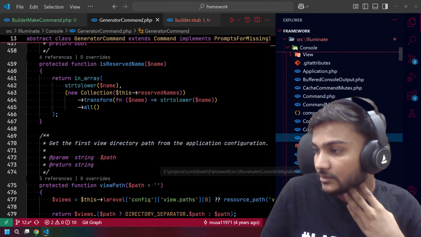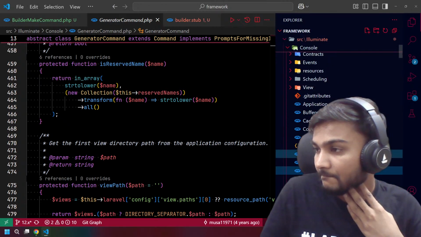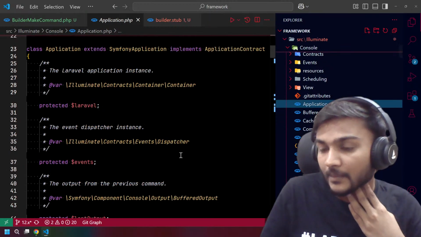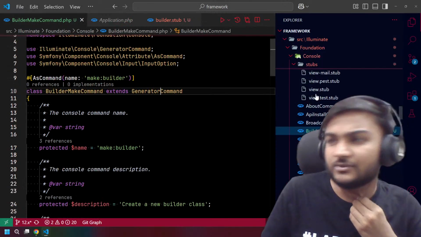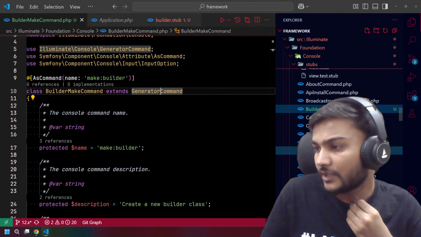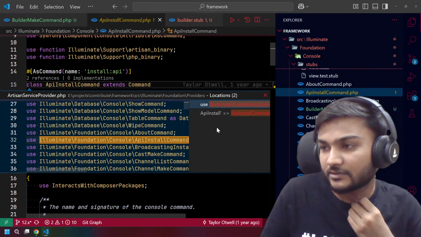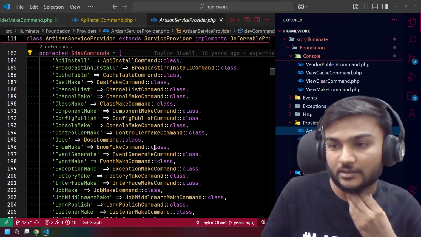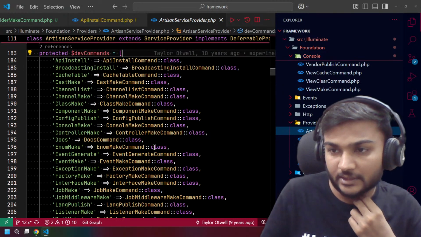Let's find it. One thing we can do is go to any particular command and check the references. We have the dev commands, right? So I think we need to add it here, right?